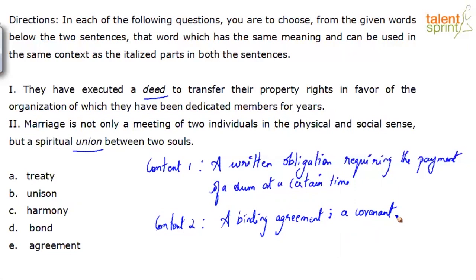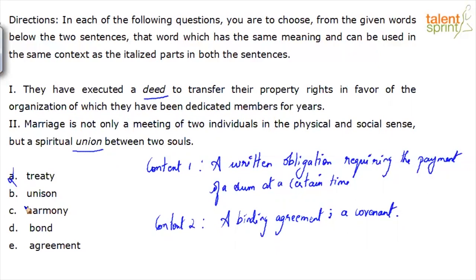Now let's look at our options. Option A, treaty. Treaty is a formal written agreement between two or more nations, right? Not applicable in both the contexts, if you ask me, because context 2 is talking about two individuals, it's to do with the heart, right? It's a spiritual thing. So option A is not appropriate in both the contexts.